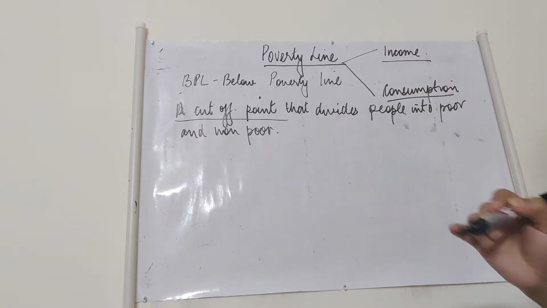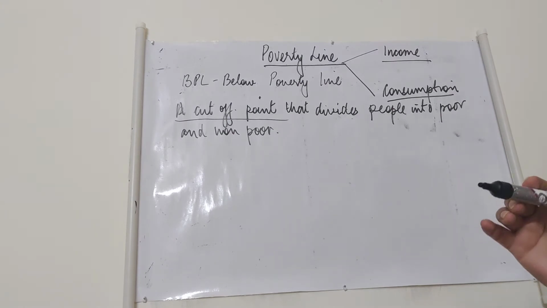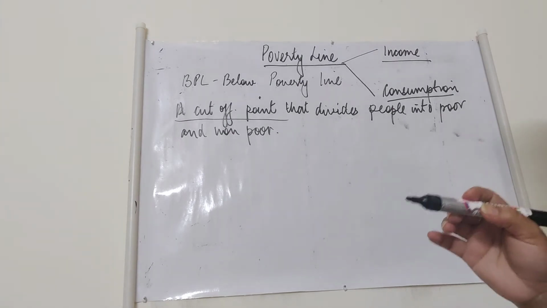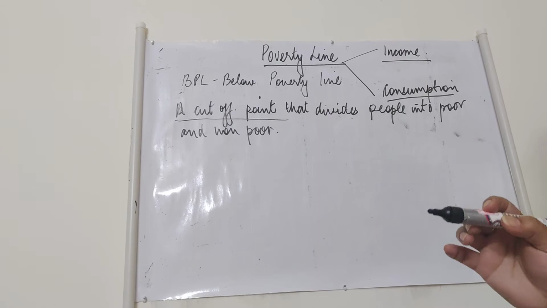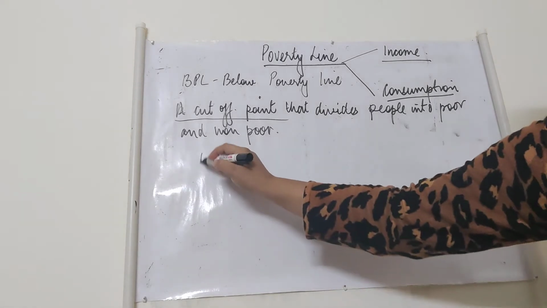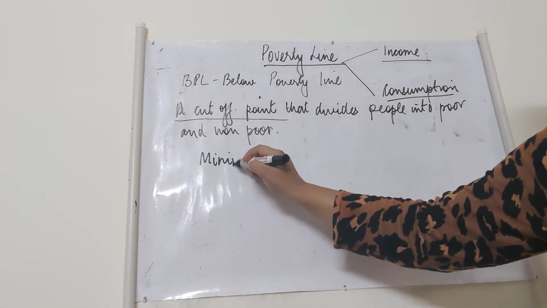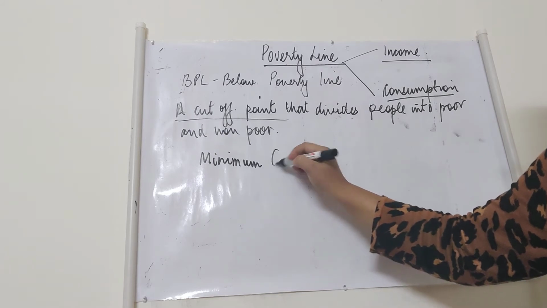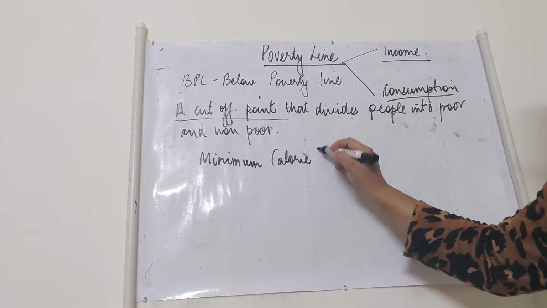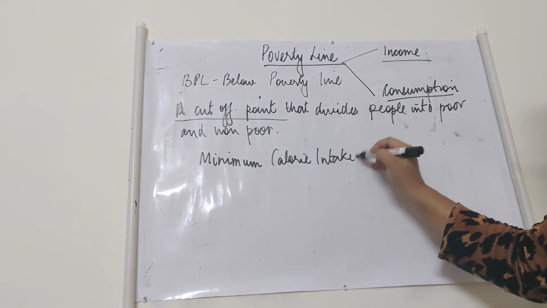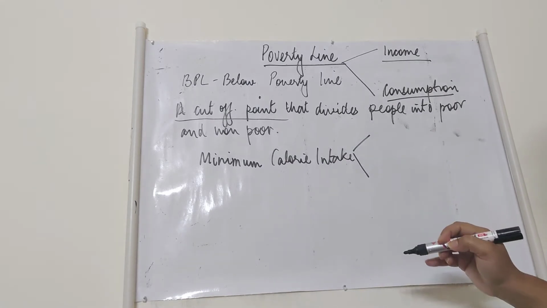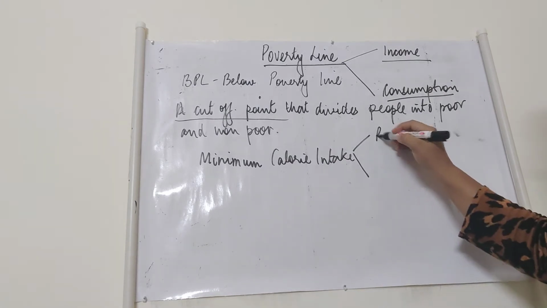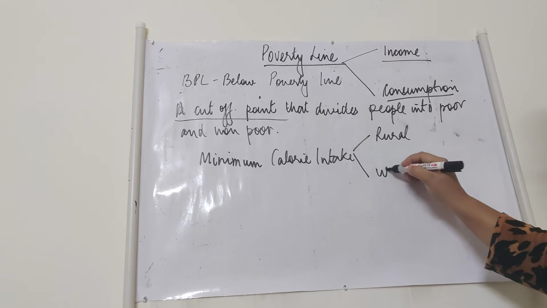For example, in India, the government has set the minimum calorie intake. It has divided the minimum calorie intake for the rural areas and the urban areas.